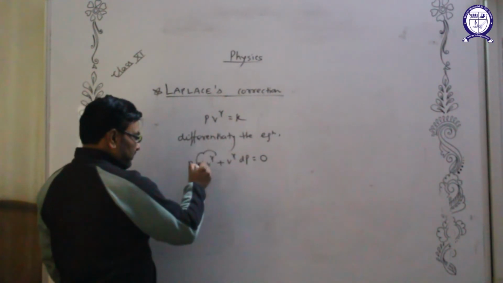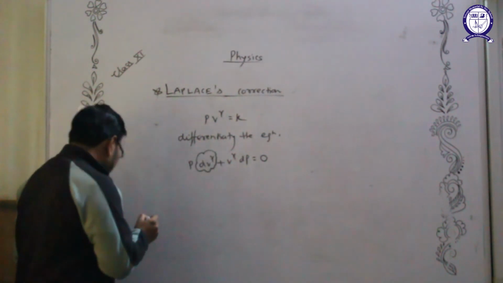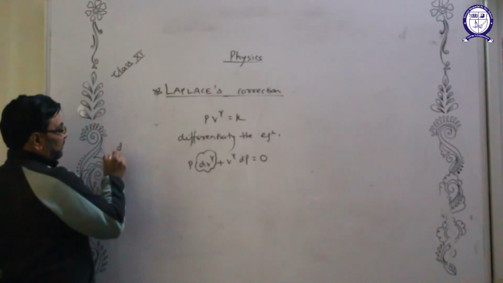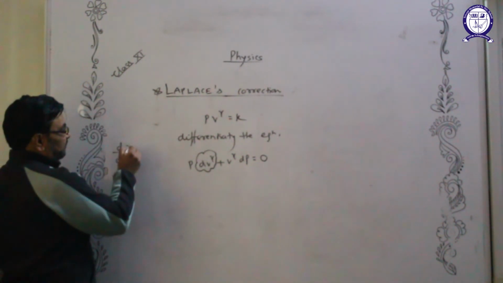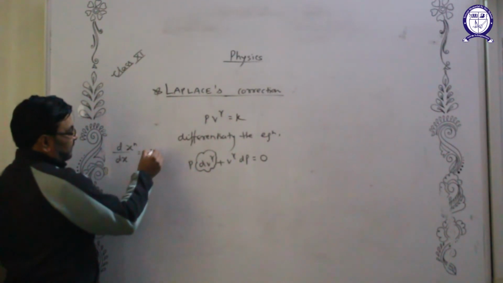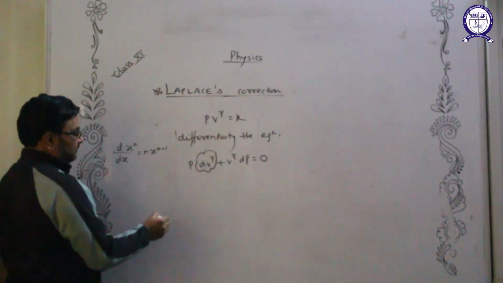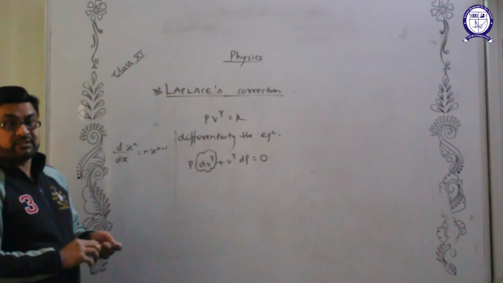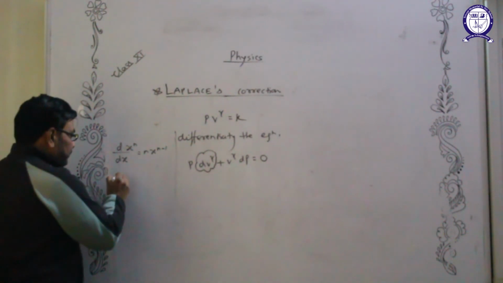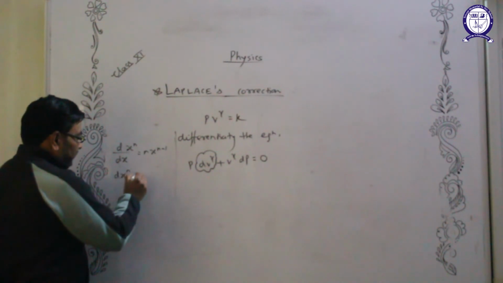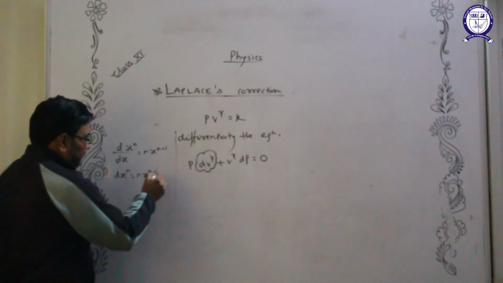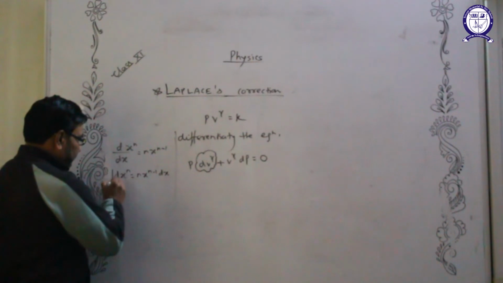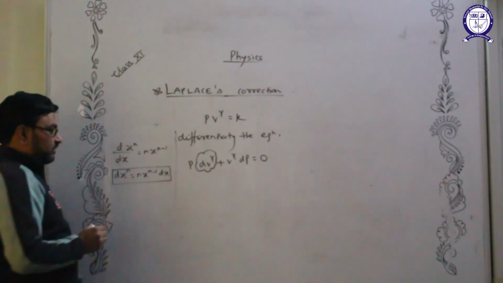Now how to solve this? For this you need to learn one formula: d/dx of x^n is n x^(n-1). This is the formula we have already discussed in our second chapter. d(x^n) will be n x^(n-1) multiplied by dx. Now see the similarity.